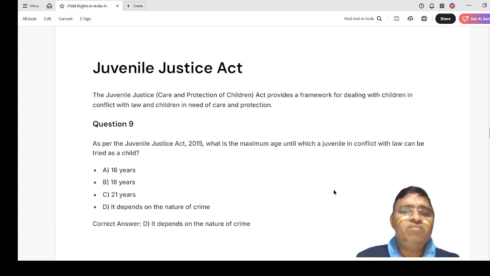Here, as per the Juvenile Justice Act 2015, what is the maximum age until which a juvenile in conflict with law can be tried as a child? The options are 16 years, 18 years, 21 years, or it depends on the nature of the crime. The correct answer is D. It depends on the nature of the crime.